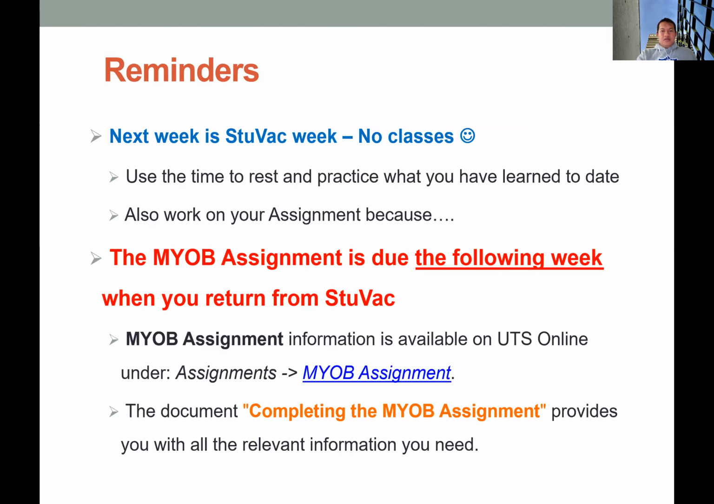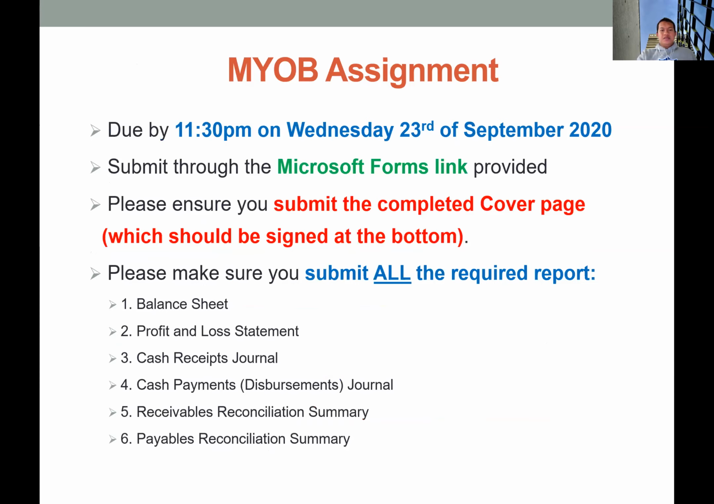And you need to submit at least 6 reports from your assignment. So you need to submit the balance sheet, profit and loss statement, cash receipt journal, cash payment journal, and receivables and payables reconciliation. I already emailed you the Microsoft Form links to submit this assignment. Just make sure that you use the correct link to submit this assignment. Okay, I think that's all.